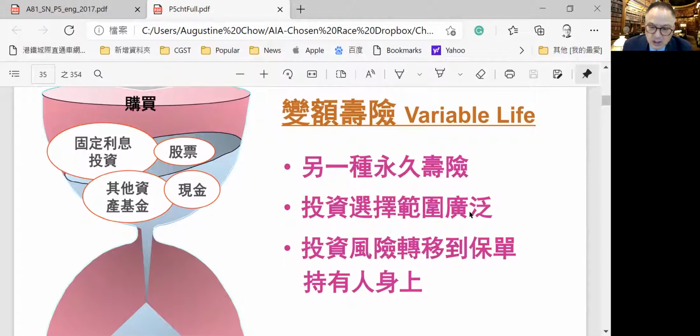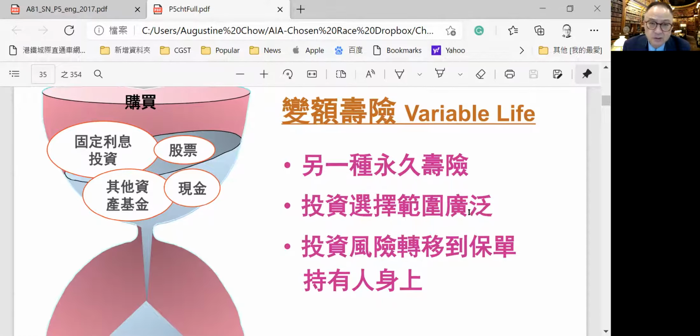The key is that for these, the investor or the policyholder has a wide range of investment options, but it also carries the risk. The management of those investments is right now in the hands of the unit trust fund managers, but the risk is ultimately transferred to the policyholder. They have to take all the investment risk.